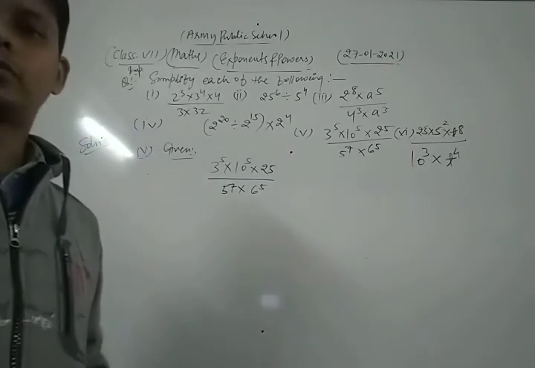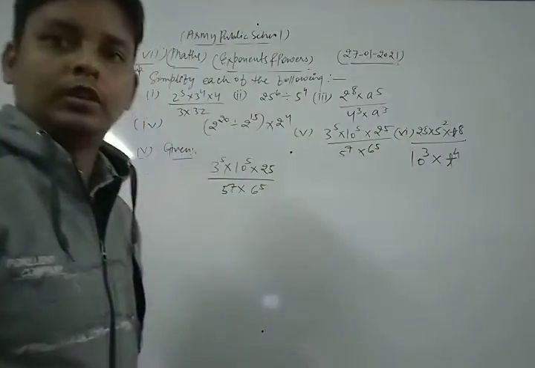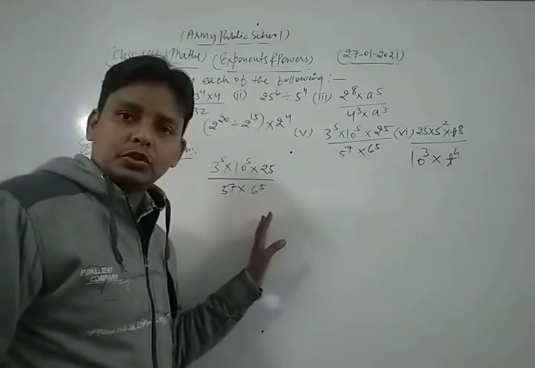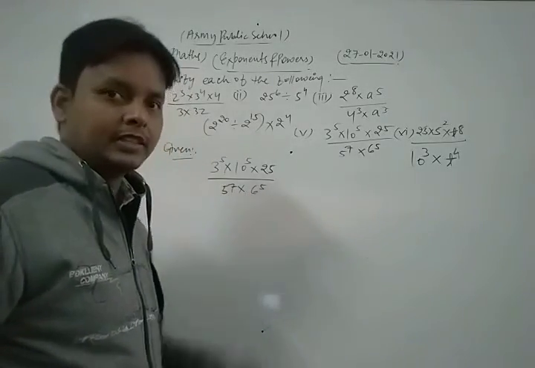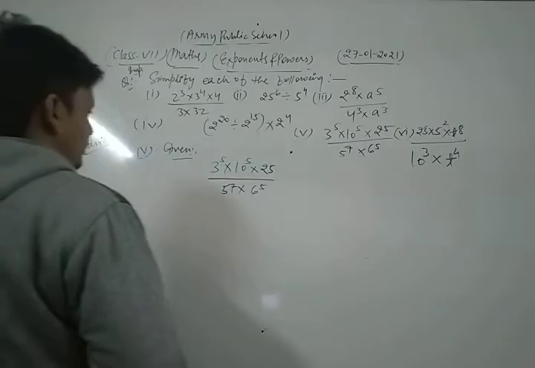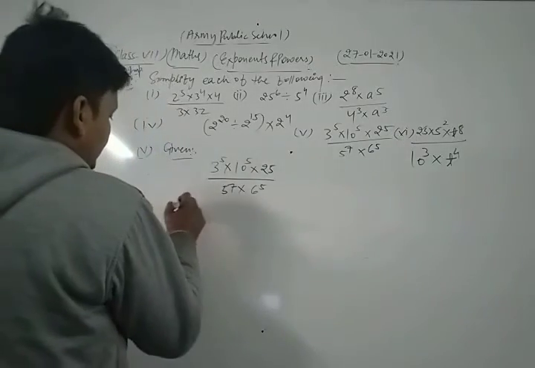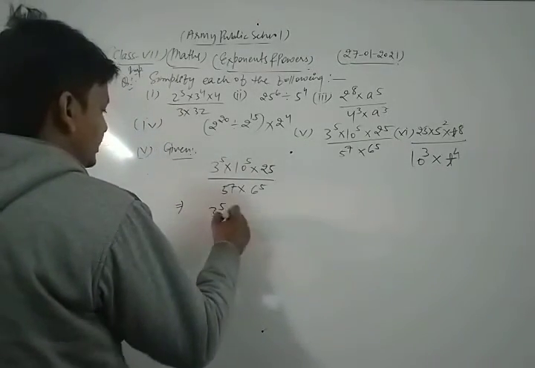Now let's see. This is a very important question based on simplification. Let's see its solution. First of all, we write 3 power 5 as it is.